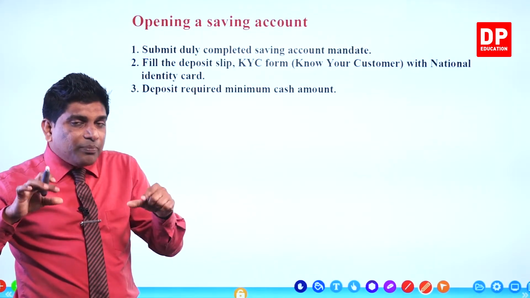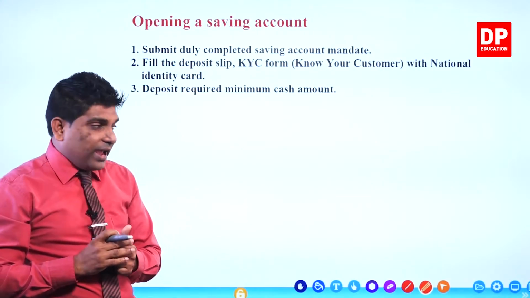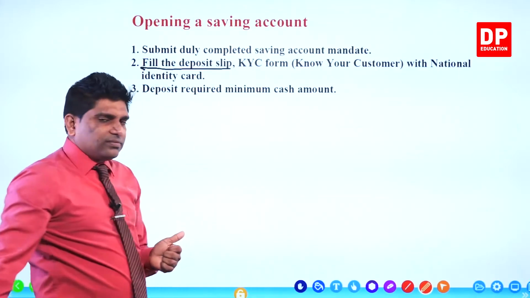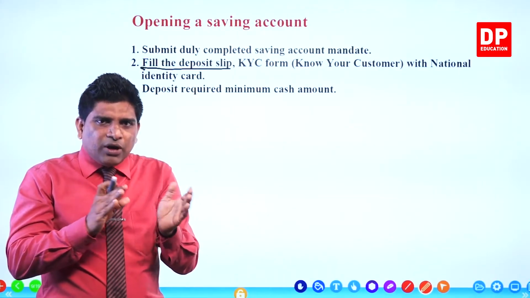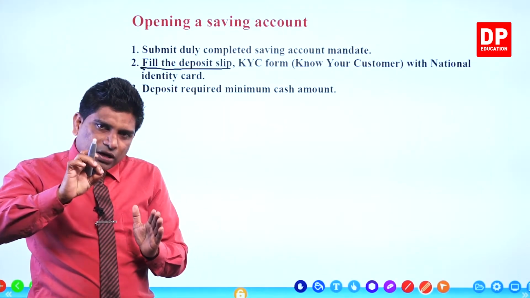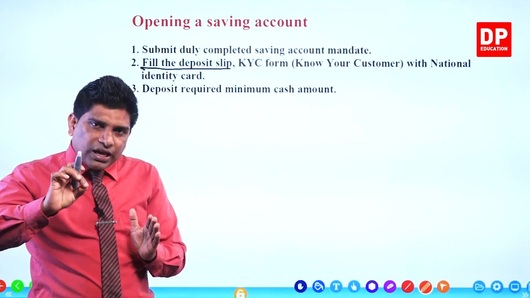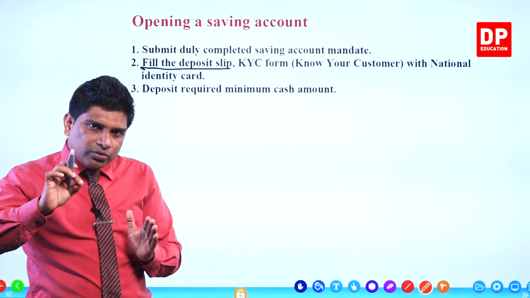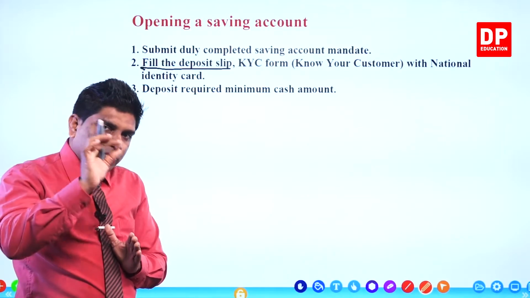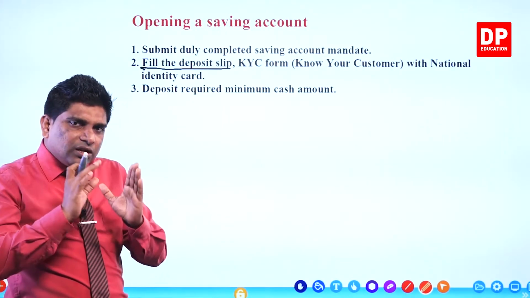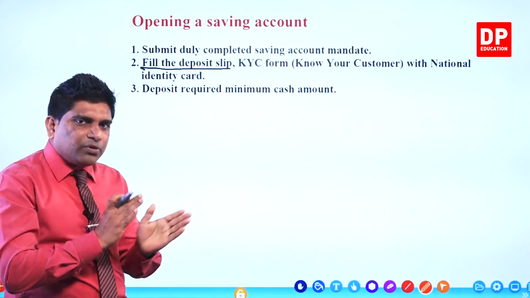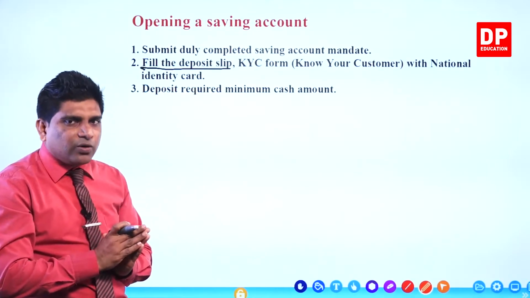Then you have to submit this completed application to the bank, and you have to fill the deposit slip. Why? You want to deposit a certain amount of money there. Then they will give an account number for you. You write the account number on the slip, and the amount of money you are going to deposit, you have to enter in that slip. You put your signature, your name and the date on that slip. Then with the money you can submit that cash deposit slip. Then they will accept your money and put that money into your account, right?